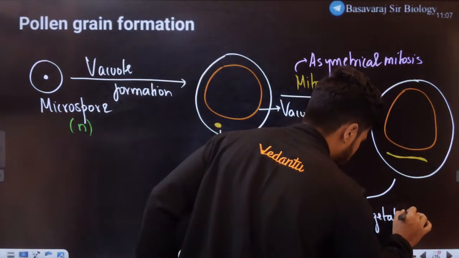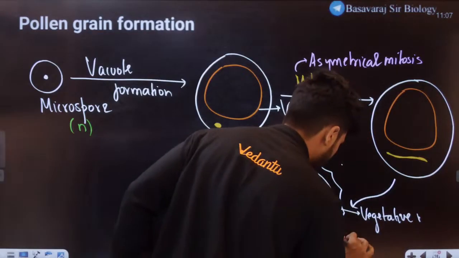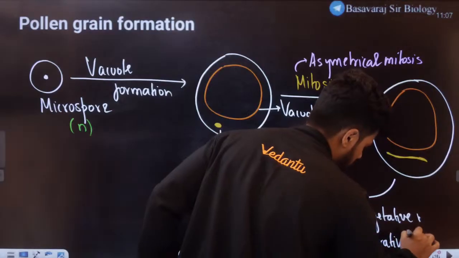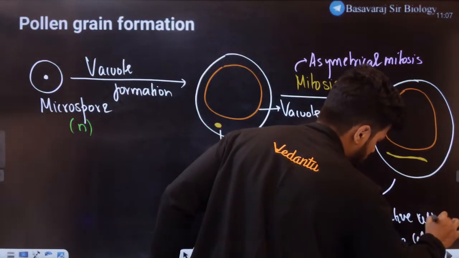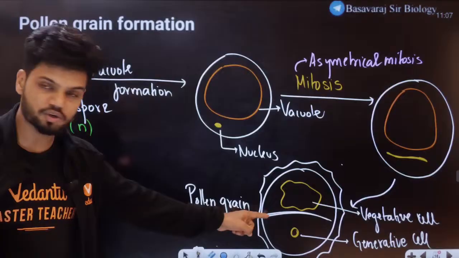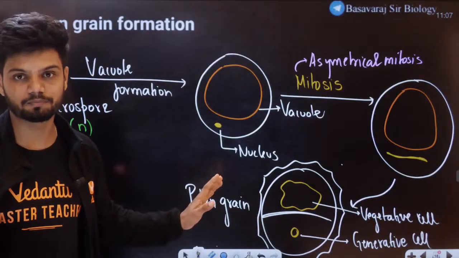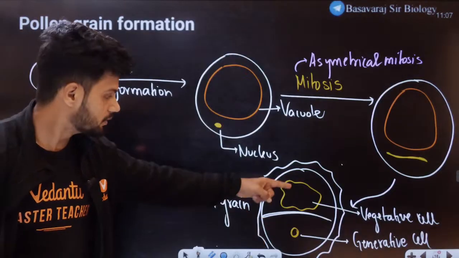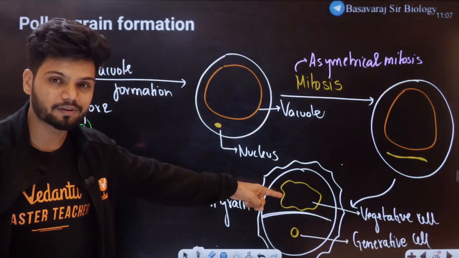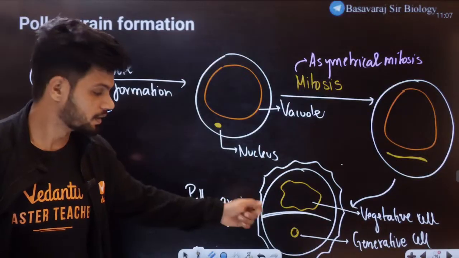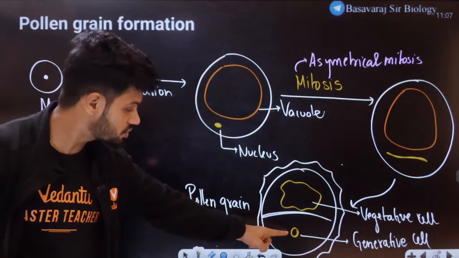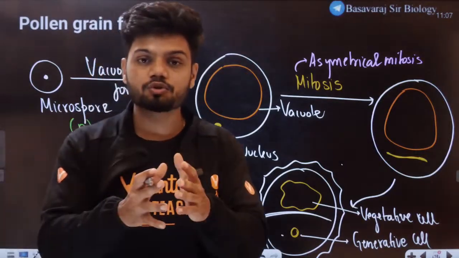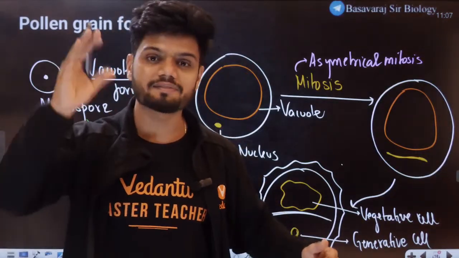vegetative, the other one is called generative cell. Because there is a cross wall formation here, they now become cells eventually. Here you can see this is much larger, this is much smaller. This one has a more irregular shape and large abundant reserve food material. This one is very small, and this generative cell, students, will eventually divide, undergoing mitosis again, and give rise to two more male gametes eventually.